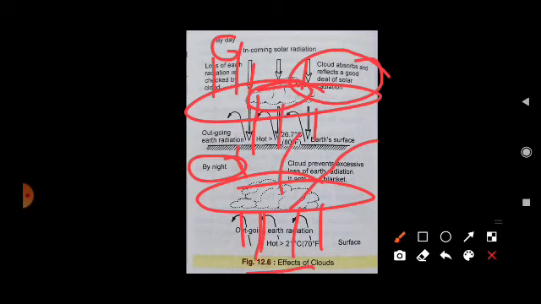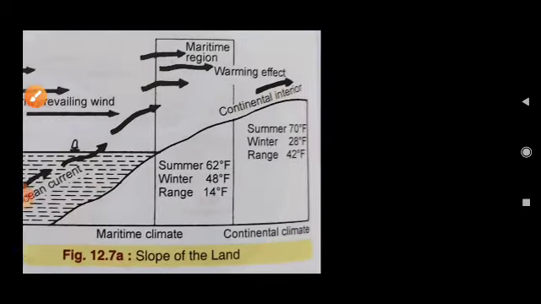And how these clouds are formed, you know very well also. These clouds are formed due to evaporation. When the evaporated water condenses into droplets, they are in the form of clouds, and then they are precipitated, meaning in the form of rain. So these clouds and rain also influence the temperature.